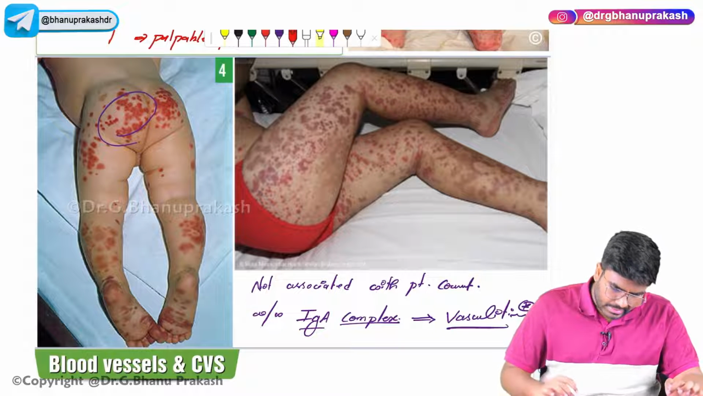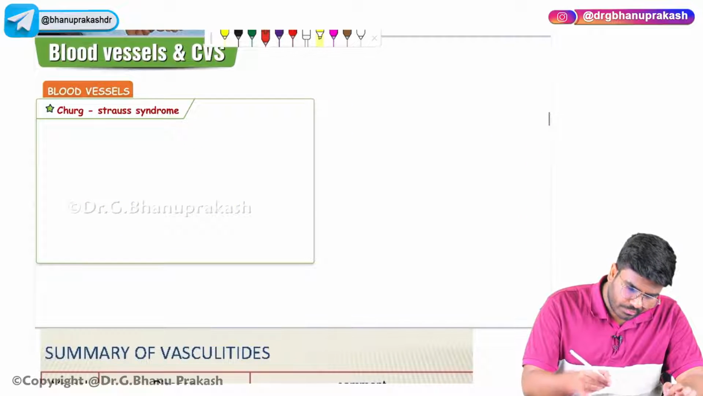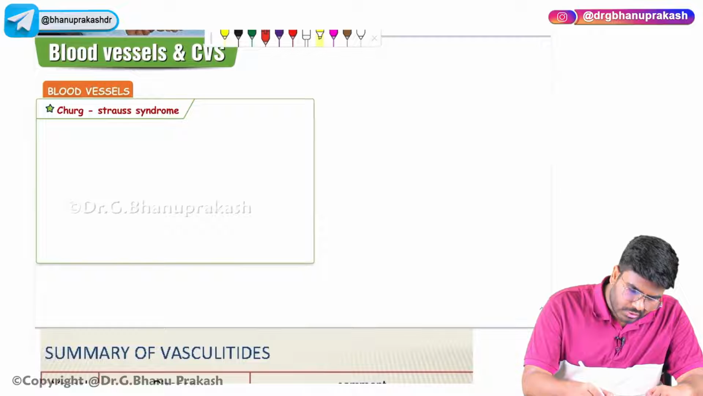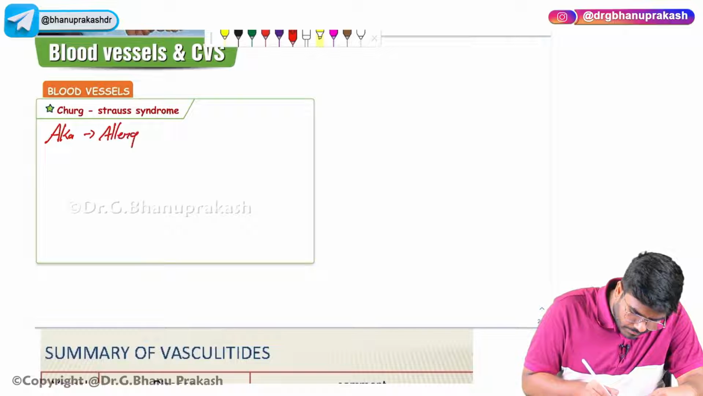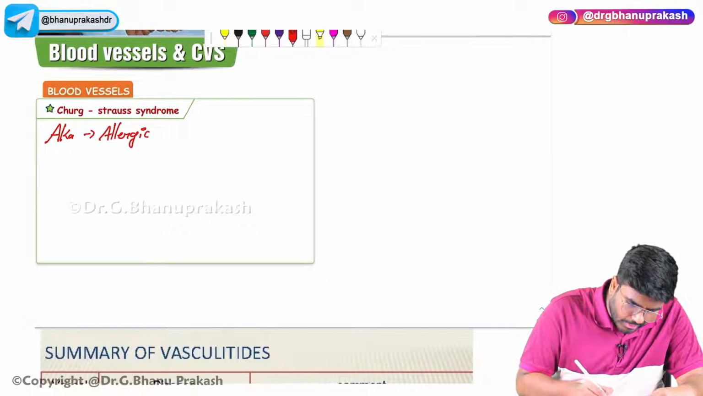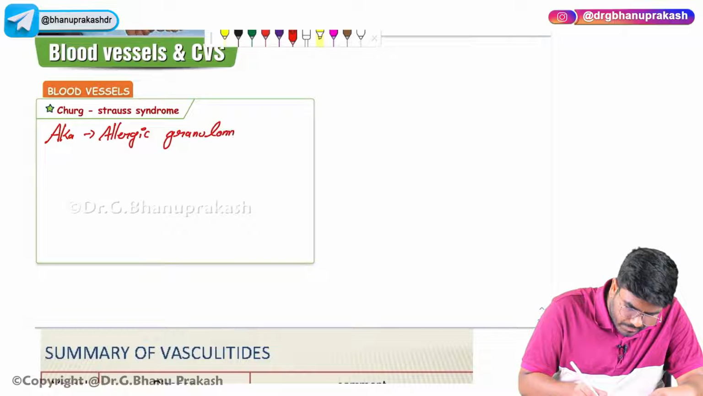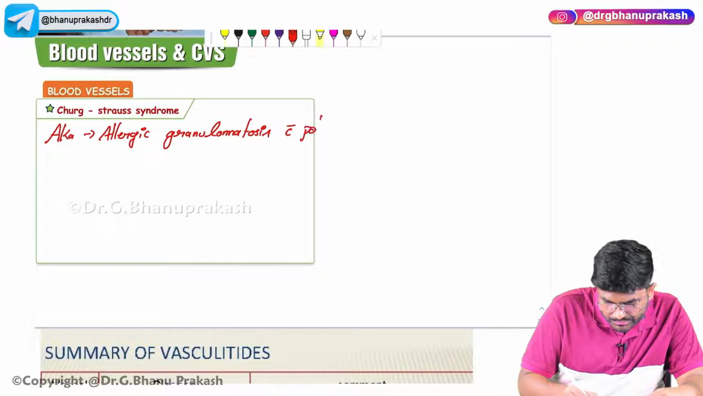Now, after this, let's discuss Churg-Strauss syndrome. See, Churg-Strauss syndrome is also called allergic granulomatosis with polyangiitis.